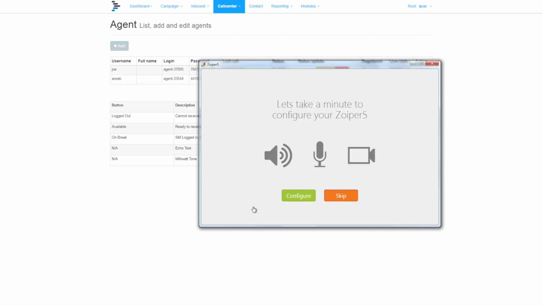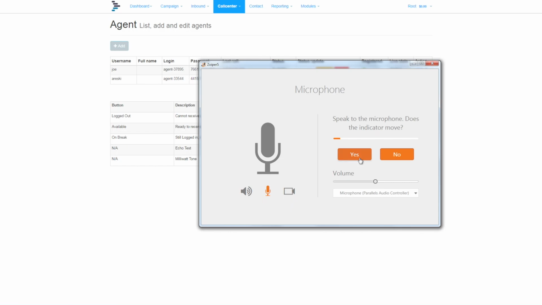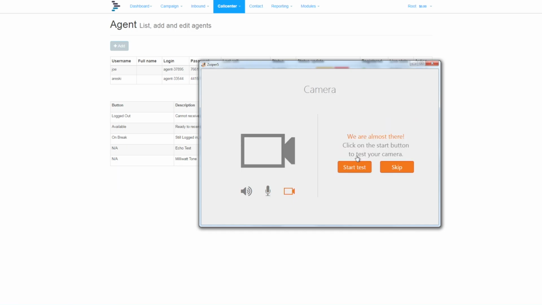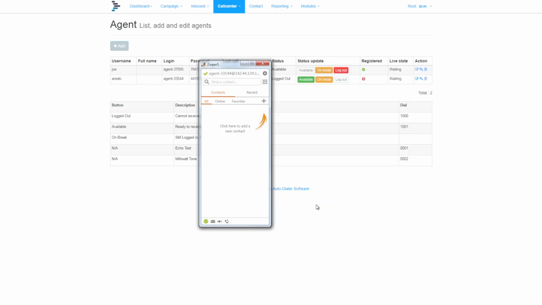Click Next. Now we're going to check speakers and microphone. You should hear noise from your speakers now. Click Yes, and then test the microphone. Make sure it's switched on and you should see the indicator move. If it does, click Yes. No camera is necessary, so that can be skipped, and finish. Your system is now registered to Dialer AI.